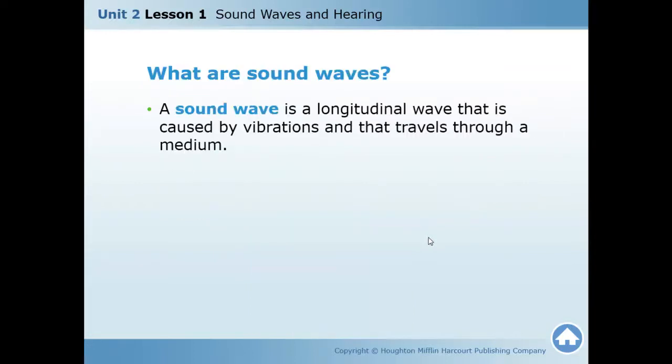A sound wave: we said that we have two types of waves, longitudinal wave and transverse wave. The sound wave is a longitudinal wave that is caused by vibration and travels through a medium. So the sound wave needs a medium, not like light. Light doesn't need a medium to travel, but the sound wave is a longitudinal wave which needs a medium to travel.